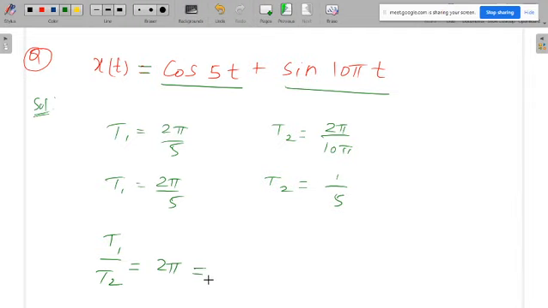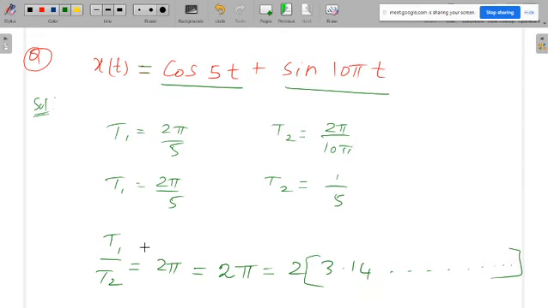Is 2 pi rational or irrational? Anybody? What about the nature of 2 pi? Is it rational or irrational? Yes, somebody please tell me the answer. Irrational, sir. Irrational, because pi is irrational, so 2 pi is also irrational. Pi is 3.14, and again we do not know where it is ending. So that's why this is an irrational number.